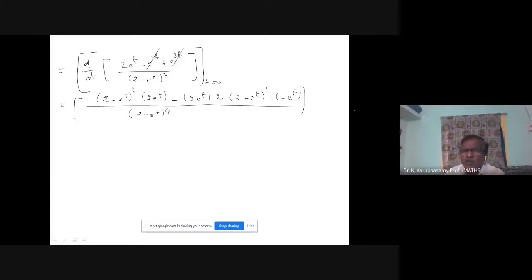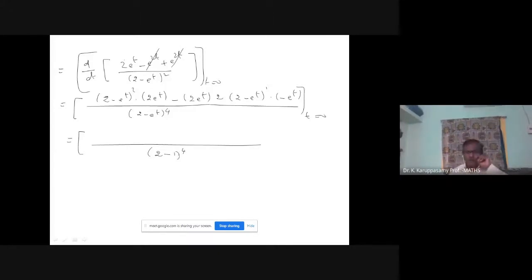Now substitute t equal to 0. No need to simplify. You can put e power 0 as 1. Wherever e power 0 appears, that can be replaced with 1. First, what is the denominator? 2 minus 1 power 4. E power 0 value is 1. So 2 minus 1 power 4. Of course, the denominator is 1.